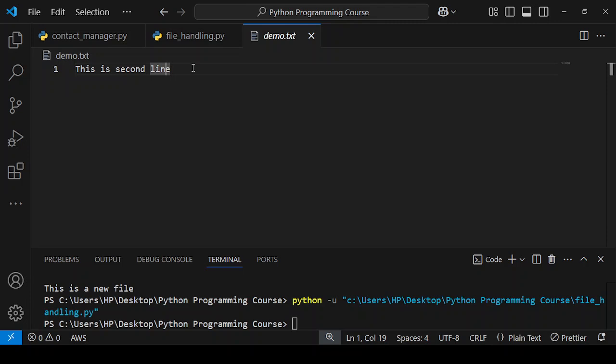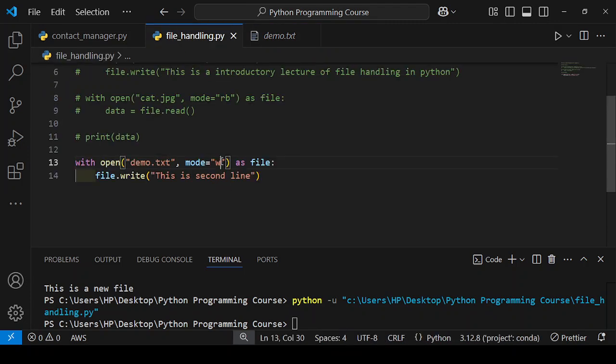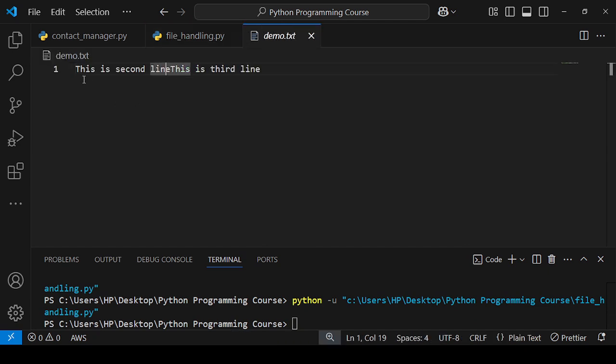Okay, that's why if you want to add content below that content, you need to use the mode a. Let's see, I write here third line. So you will see this is the second line, this is the third line. Okay, so we are not overwriting the content.